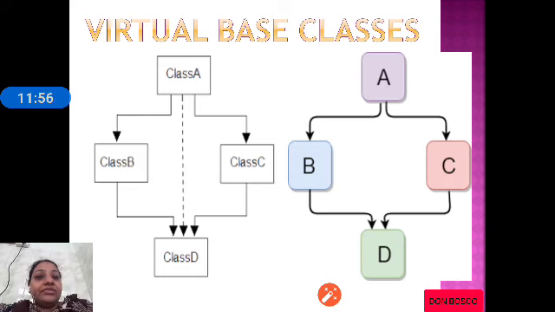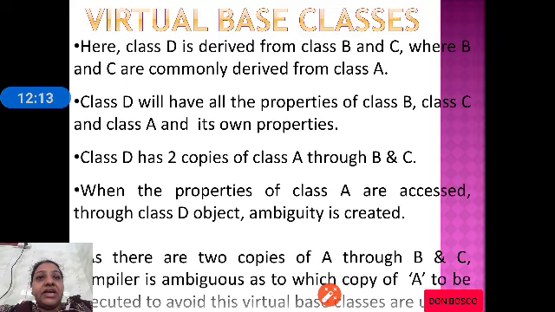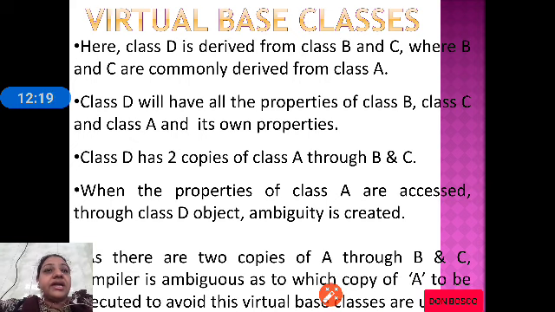So, class D will have properties of B and C and two copies of A, one from B and the other from C. Here you can see class D is derived from class B and C, where B and C are commonly derived from class A. Class D will have all the properties of class B, class C and class A and its own properties.